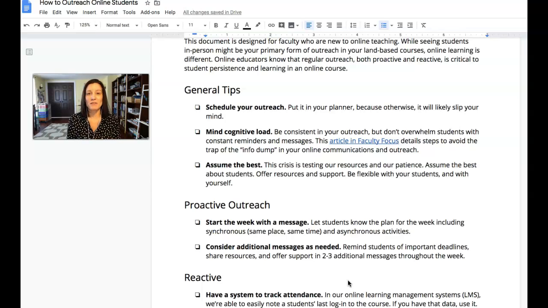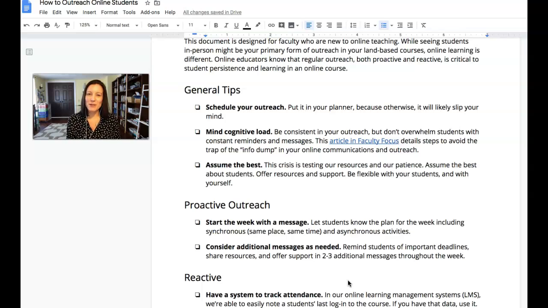Be aware of cognitive load. So we want to avoid the info dump of sending students every single thing that they'll ever need to know about what they need to do. That can be pretty overwhelming. So just be mindful of that. Try to space out communications as best you can. Try to be really concise in your communications to avoid overloading cognitive load.